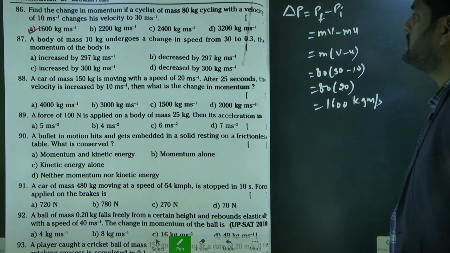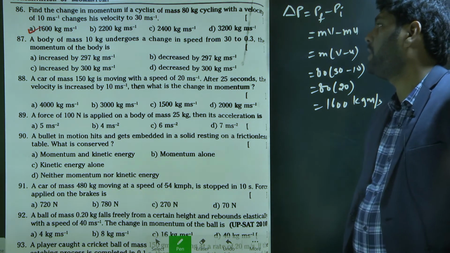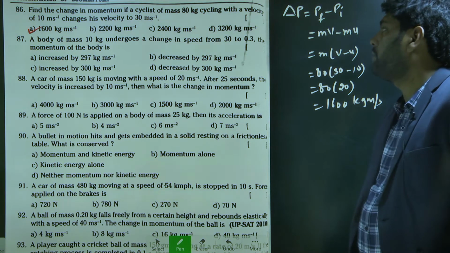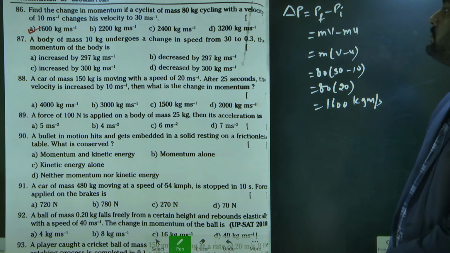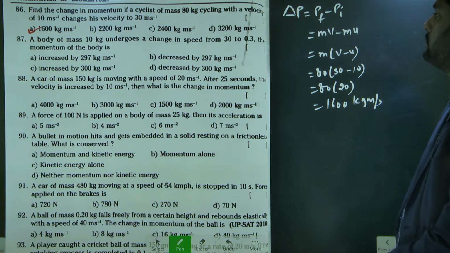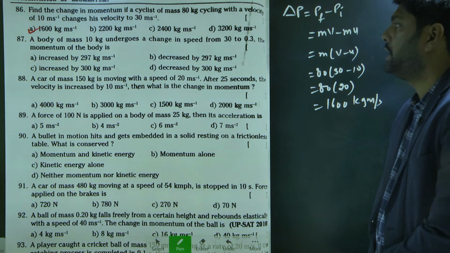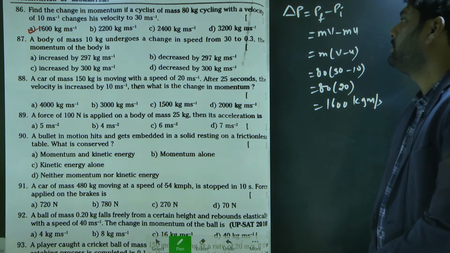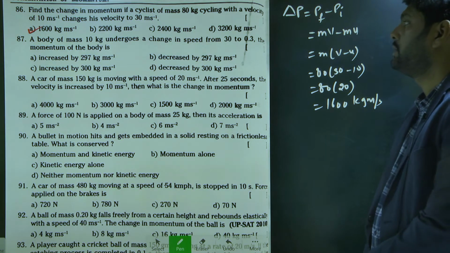Same way, find the second. A body of mass 10 kg undergoes a change in speed from 30 to 0.3. The momentum of the body is. So the body of mass 10 kg undergoes change in speed from 30 to 0.3.